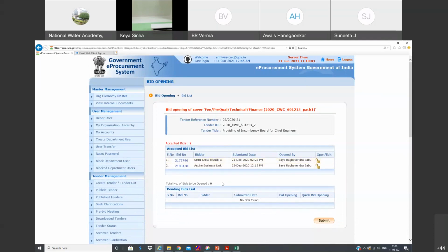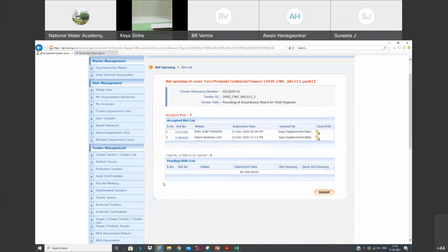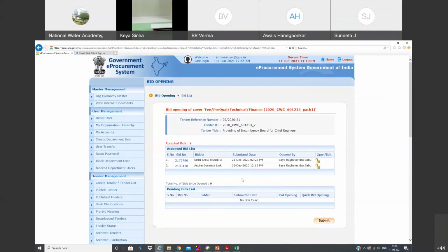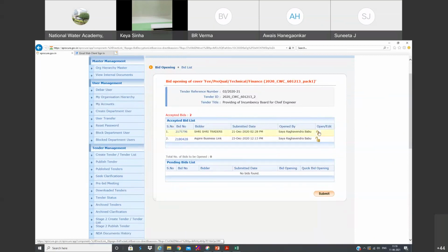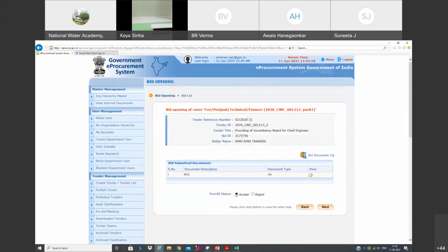So what we have to do at this stage, we need to accept them blindly. Just like you are accepting that so and so vendors have submitted the bids. It's not like they are not qualified. If they are not qualified, we will see that at the technical evaluation stage. This is simply accepting bids as it is. You cannot reject any bidder at this stage. So we have to accept them. Both are already accepted, so you can click the option accept.